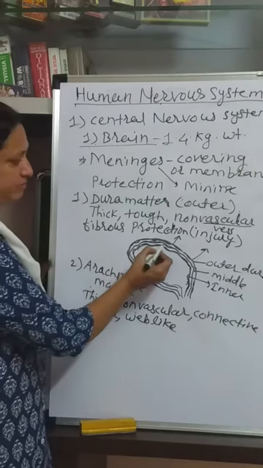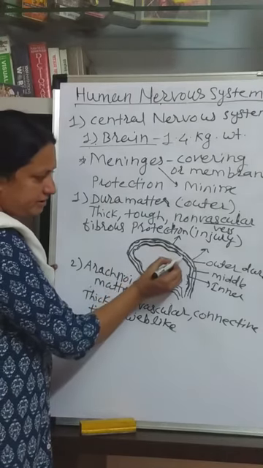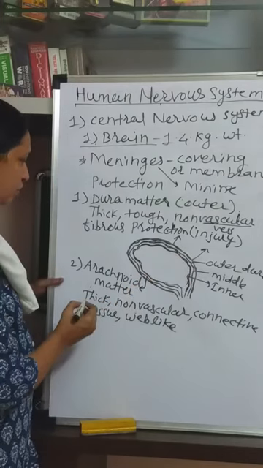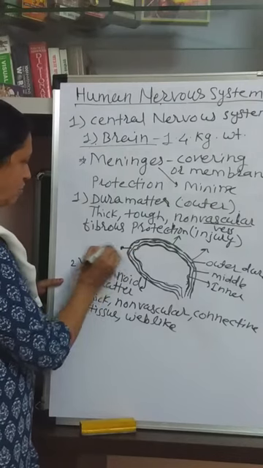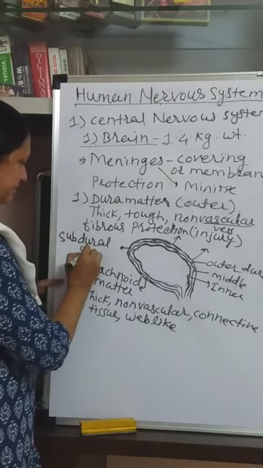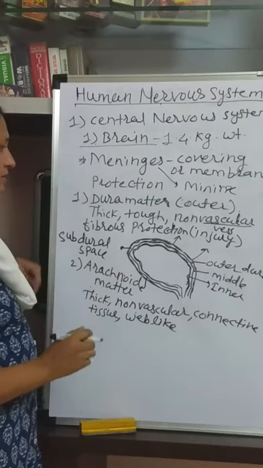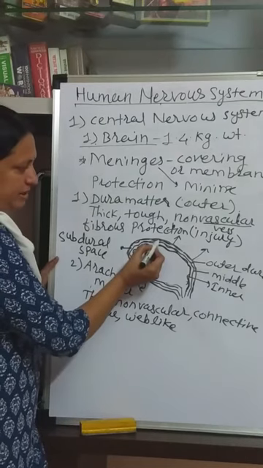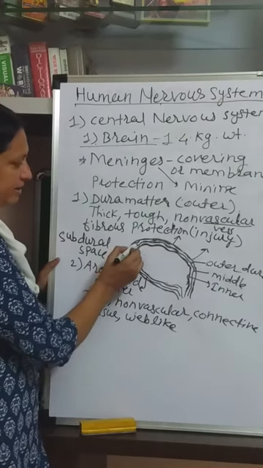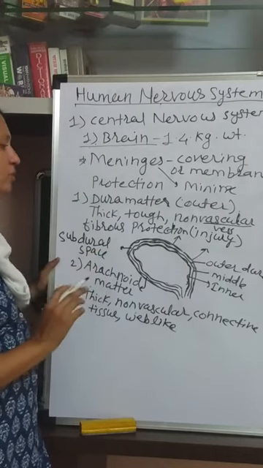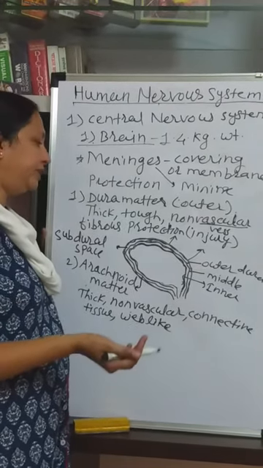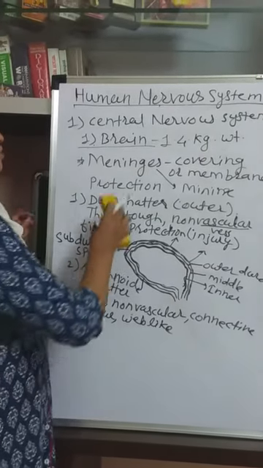And between the dura mater and this arachnoid mater, this space is called the subdural space. Okay, this outer membrane is dura mater, this middle membrane is arachnoid mater, and the space between the dura mater and arachnoid mater is called the subdural space. And this subdural space is filled with a watery fluid that is called the cerebrospinal fluid.